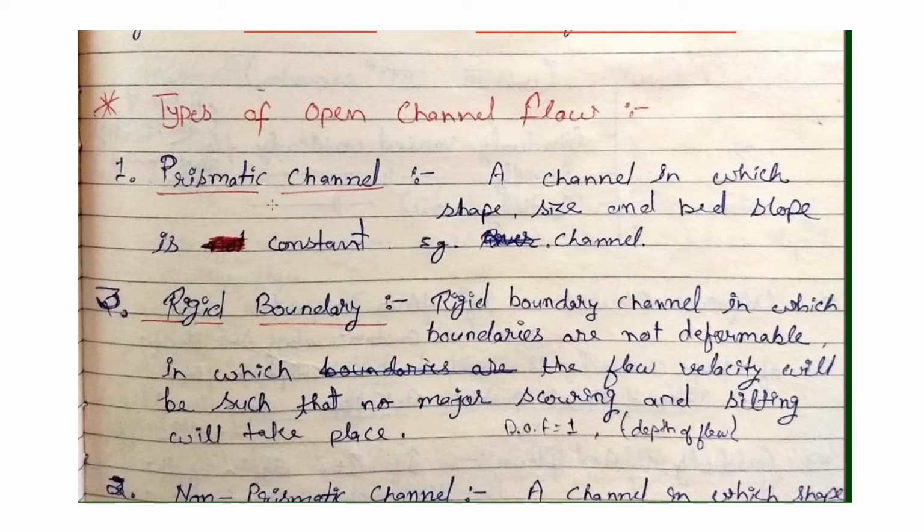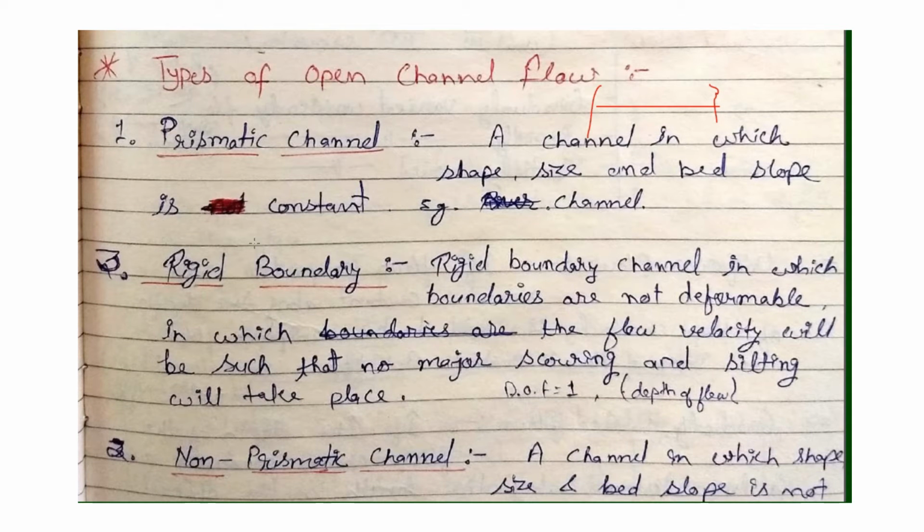All man-made channels are prismatic channels because over some length their shape, size, and bed slope are constant. So all man-made channels are prismatic channels, and all natural channels are non-prismatic channels.